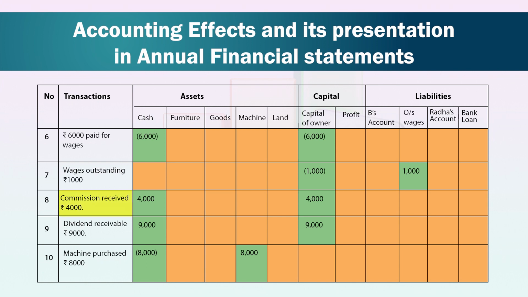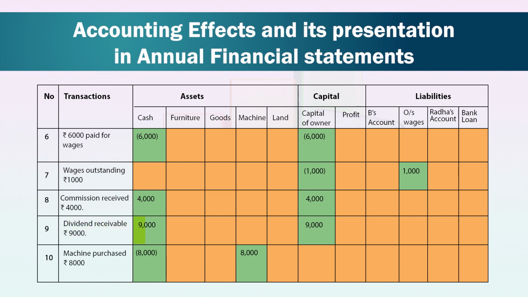Next is commission received rupees 4,000. Cash is increasing by the amount of 4,000. It means an asset is increasing by the amount of 4,000, and as it is an income of the business, capital is also increasing by the amount of 4,000. Therefore, again the equation A = C + L is maintained. Next transaction, dividend received rupees 9,000.